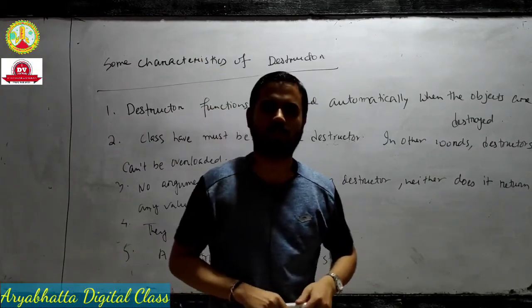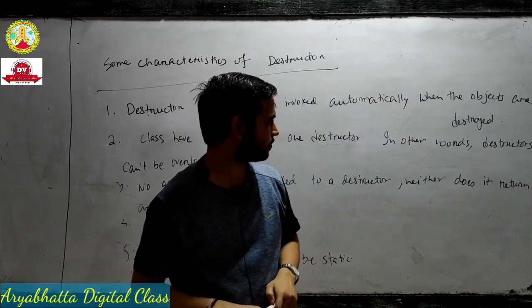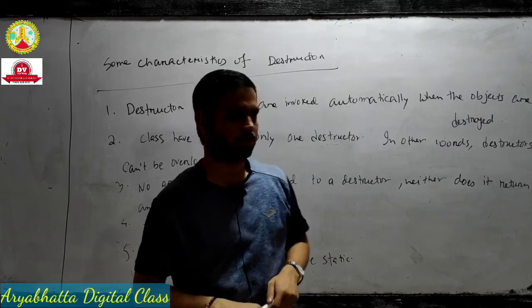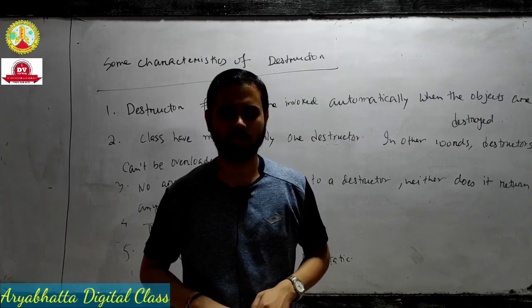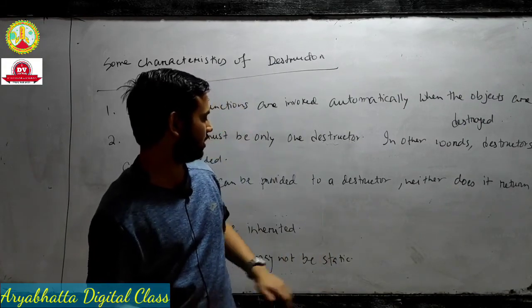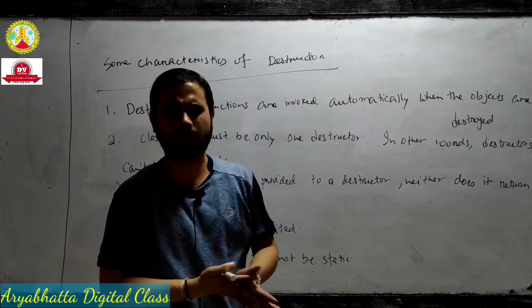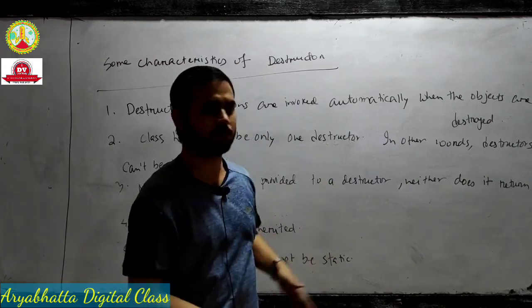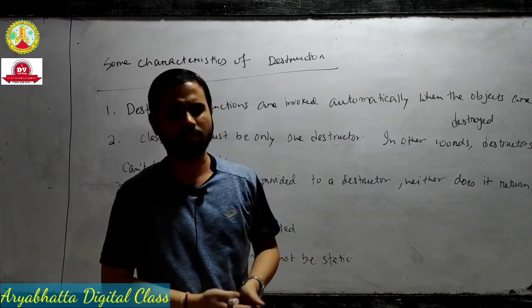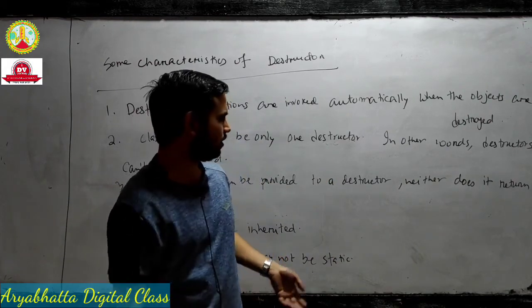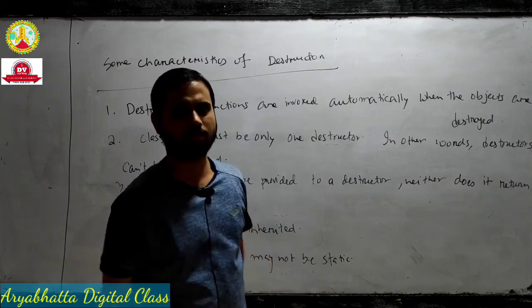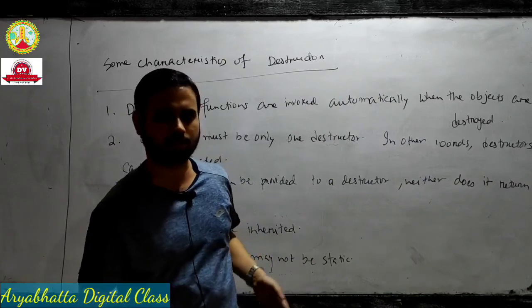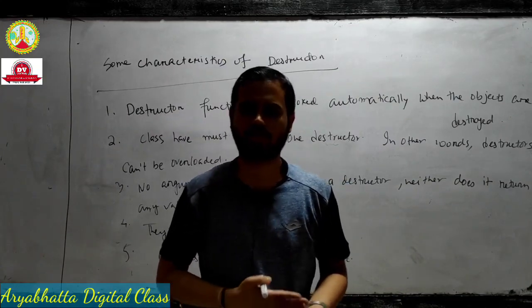In the next class, we start the next chapter, inheritance. I hope you understood. If you have any doubt, you can ask me. Questions do not come frequently from the destructor; some questions come on characteristics and the definition. Many questions come from the constructor part and constructor overloading programs. A destructor program is not needed in your syllabus; characteristics and definition are enough, and the example I have already written for you. Next class we start the inheritance part.